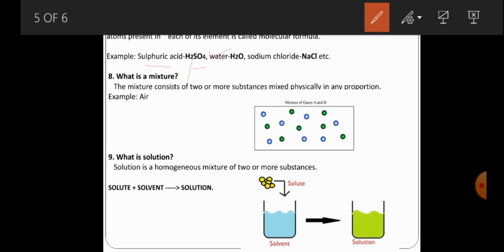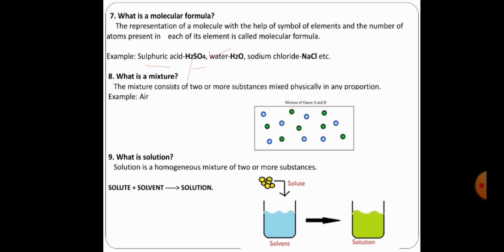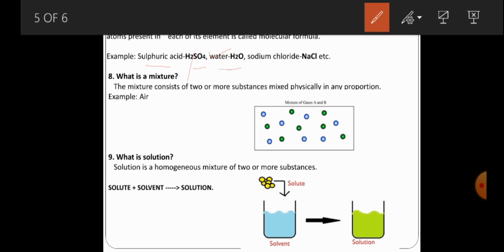So a molecular formula is a formula that represents molecules with the help of symbols of elements and the number of atoms present in each of its elements. Similarly, the molecular formula of water is H2O. H2O means water.